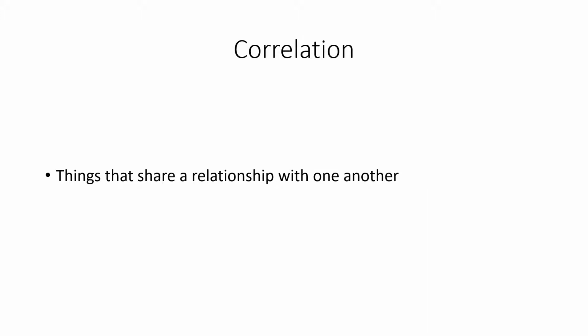A correlation is when things share a relationship with one another. They can sometimes be just two things, or they can be more than two things. So when you hear someone say, this is correlated with that, we're saying that they're sharing a relationship.